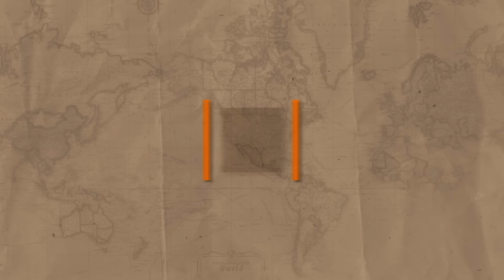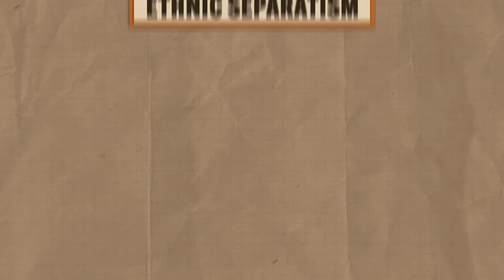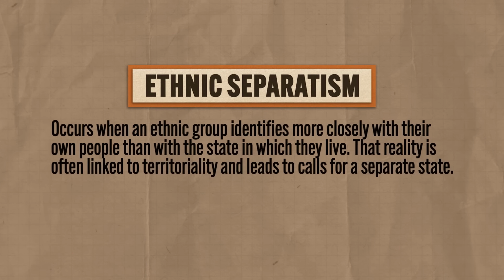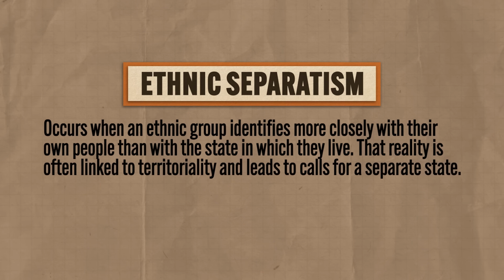Okay, the second reality that can trigger devolutionary forces is ethnic separatism, which occurs when an ethnic group identifies more closely with their own people than with the state in which they live. And that reality is often linked to territoriality and leads to calls for a separate state. And this is a big one because ethnic tensions tend to be real nasty. And states that experience these pressures are often forced to transfer power to these groups in order to relieve that